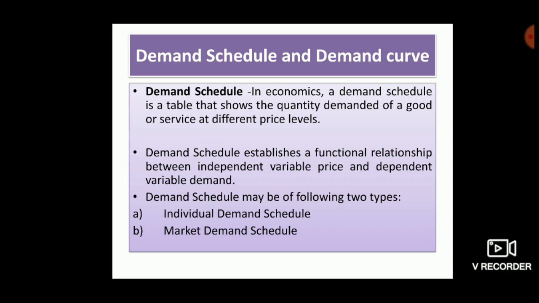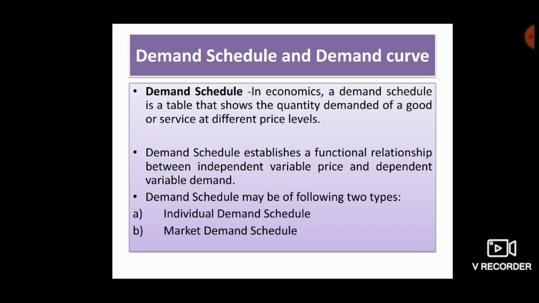It is a series of quantities which consumers would like to buy per unit of time at different prices.